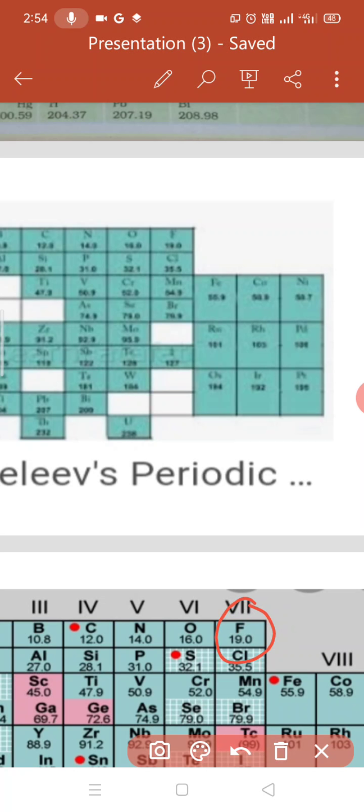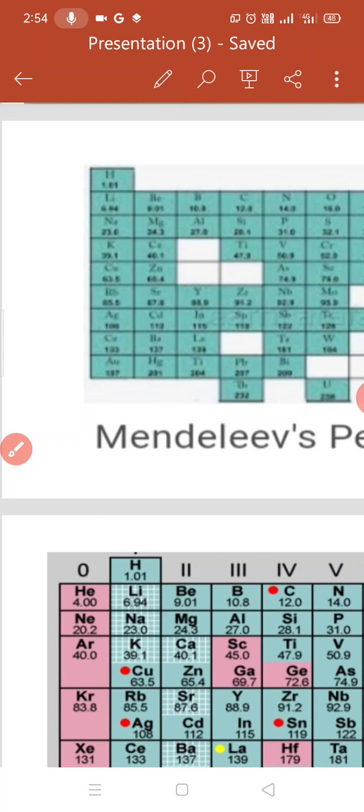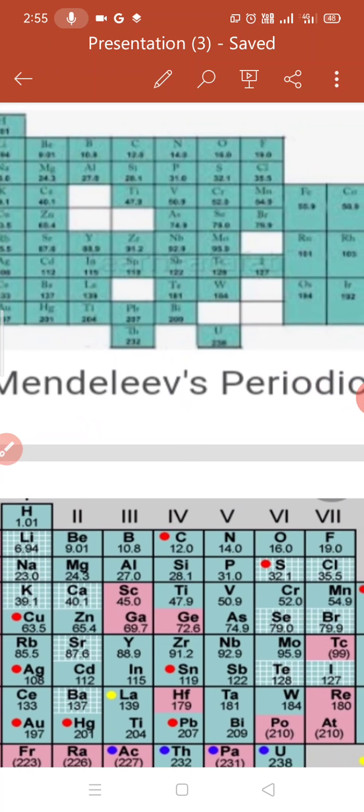It means there is a controversy for the element hydrogen. So scientist Mendeleev has kept hydrogen along with group number 1, though it is also showing the properties of group number 7. Then the second point, anomalous pairs. Scientist Mendeleev has kept various pairs in such a manner.